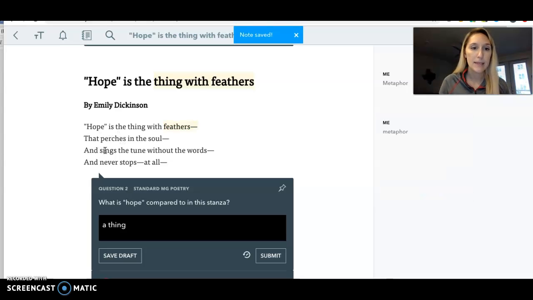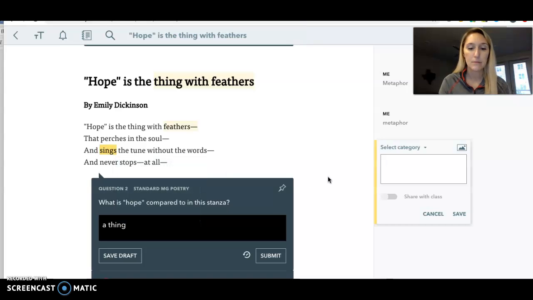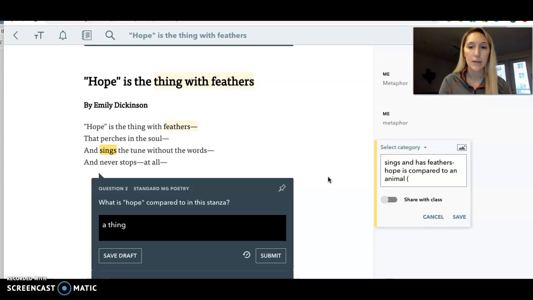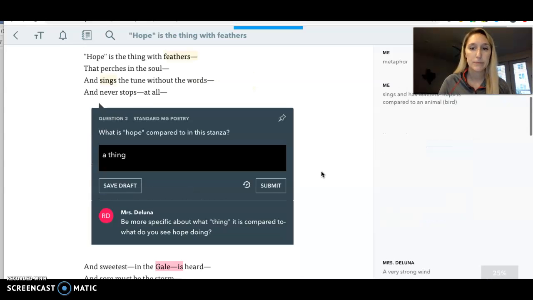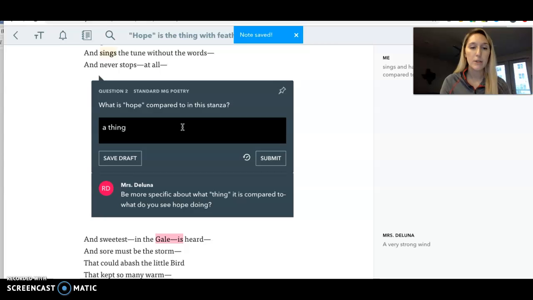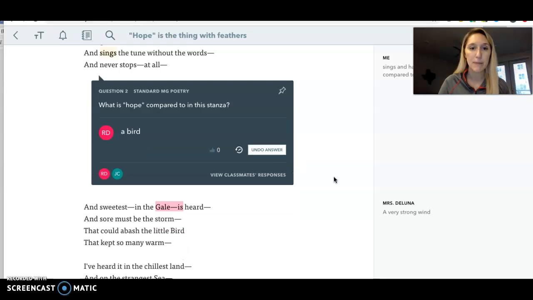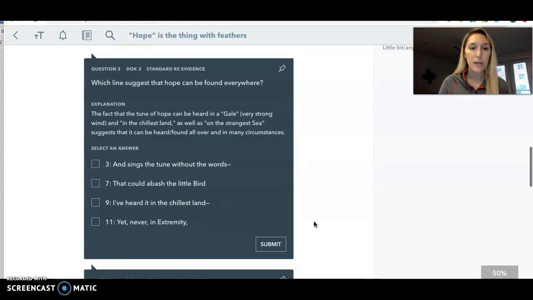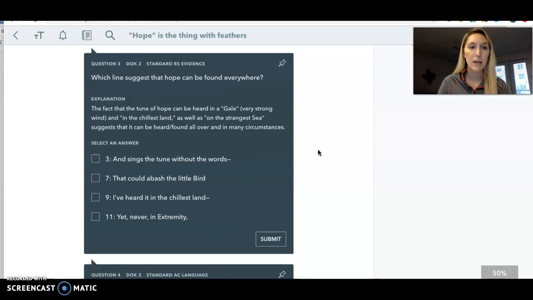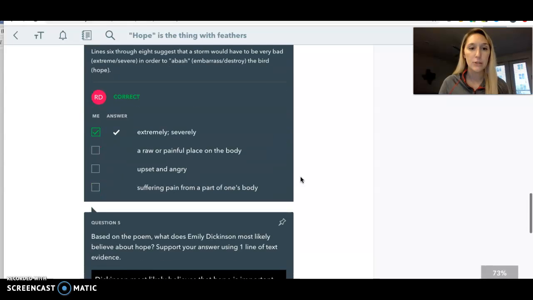I see that hope sings and has feathers. That tells me hope is compared to an animal, and I'm going to just tell you guys it's a bird. So I'm going to correct my answer and I'm going to say bird, and I'm going to submit that. So for each of my answers that gives me an opportunity to correct, I'm going to go ahead and take that opportunity again to make my correction.